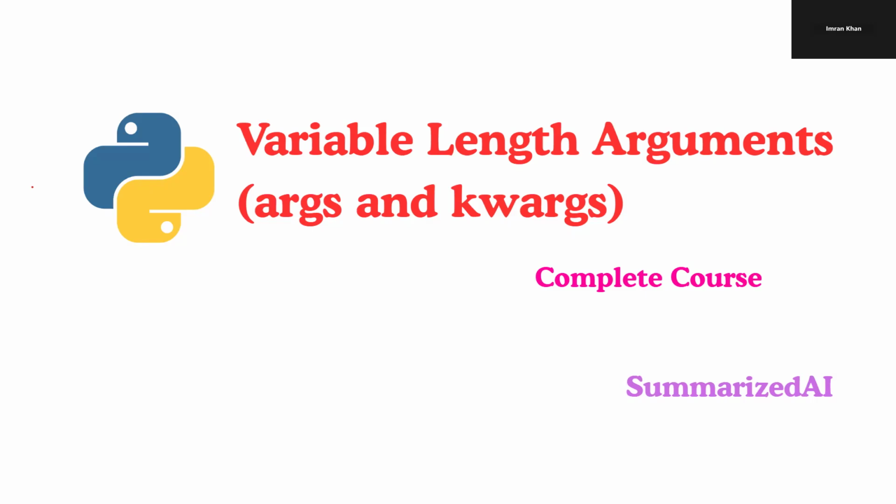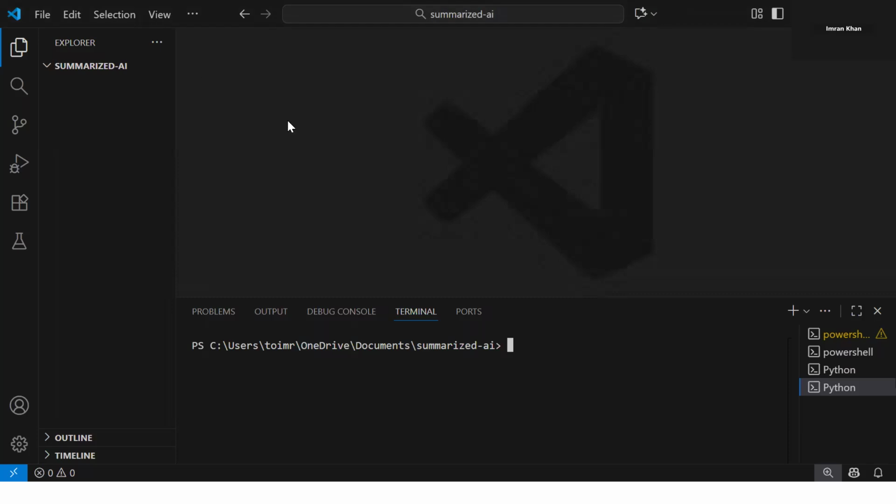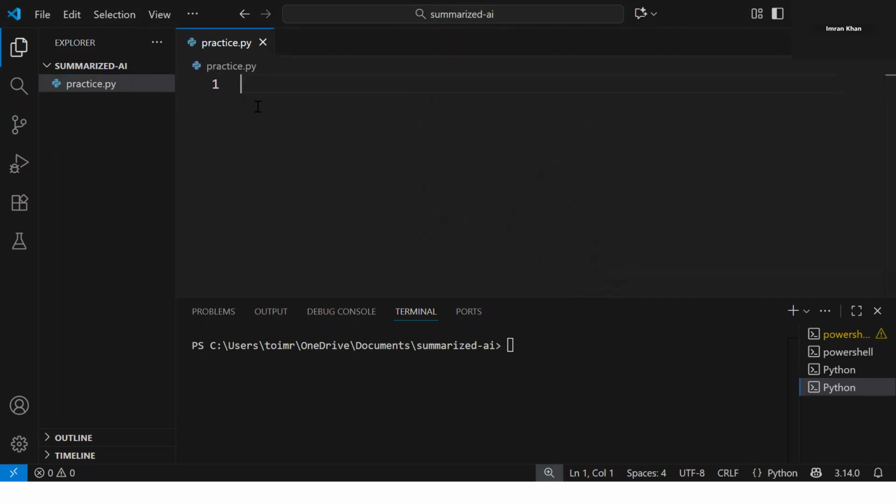I know it looks complex. We can go back to our Visual Studio and do the practical to simplify it. Let me quickly create one practice.py file. And here, let's create a function names and pass a variable as a.